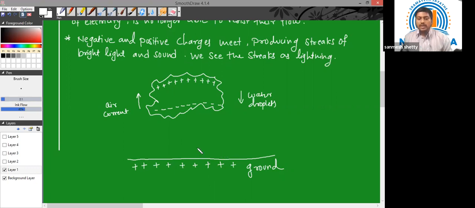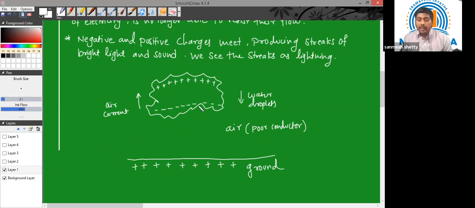Now, usually we would think that the lower region of the cloud is negatively charged and the ground is positively charged, so there will be an electrical discharge between the ground and the cloud. But there is air in between them, which is a poor conductor. So this air stops the electrical discharge between the negative charges and the positive charges.